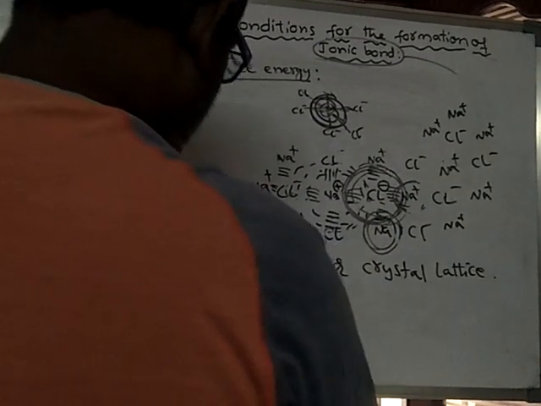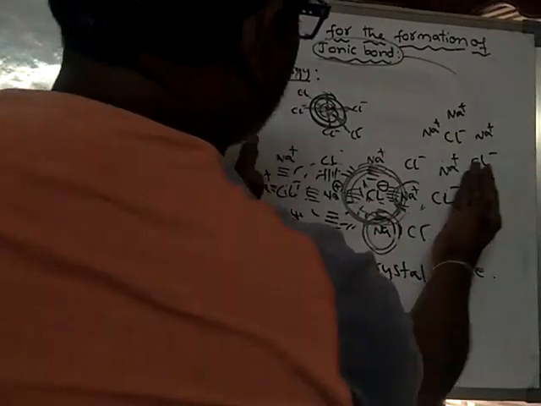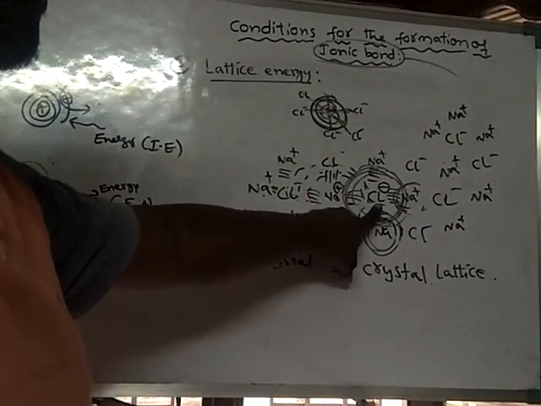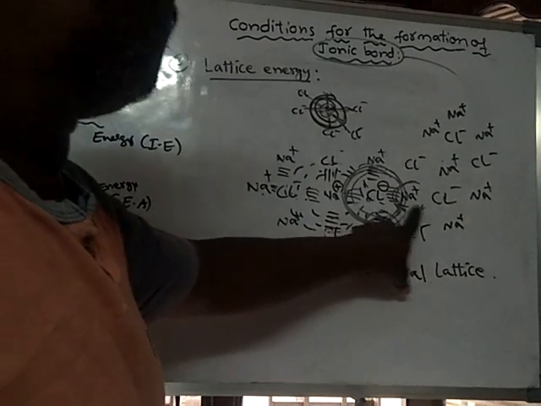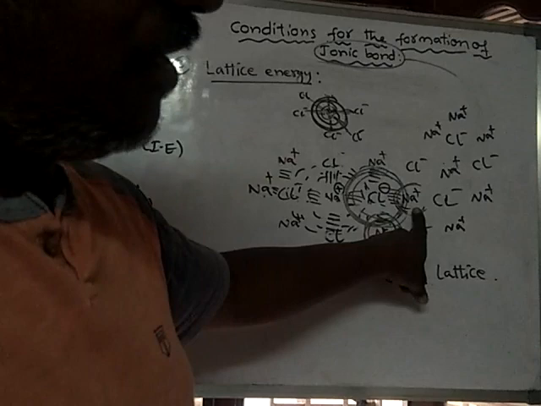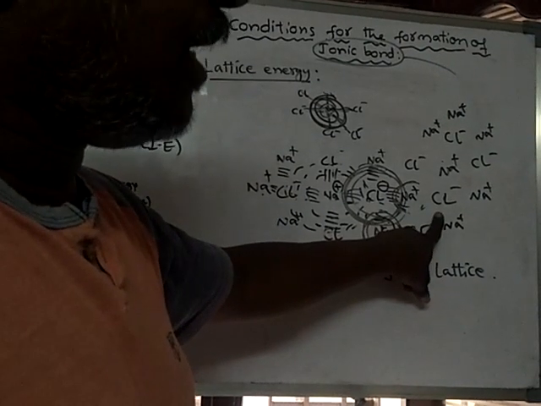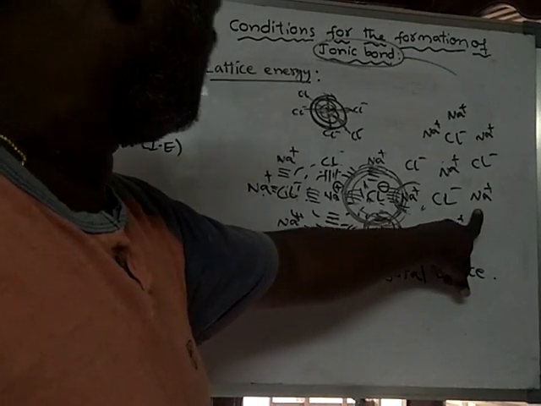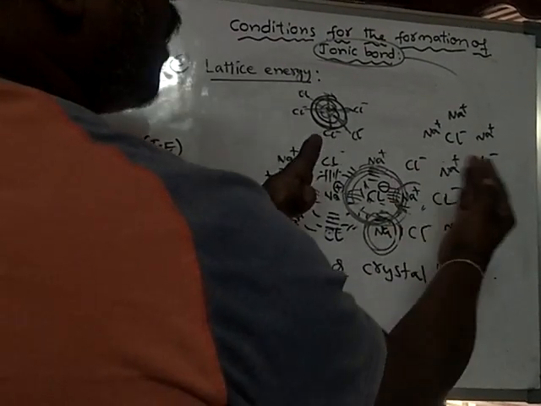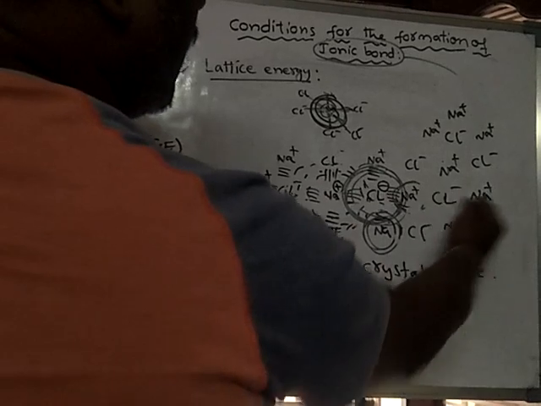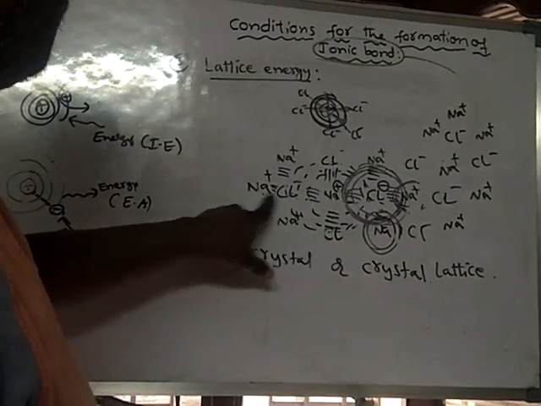So in this way, what happens? There will be extension. To this chloride ion, in this direction, sodium ion is added. To this sodium ion, chloride ion is added. To this chloride ion, sodium ion is added. So in this direction there will be extension of the link. Here also there will be extension of the link.